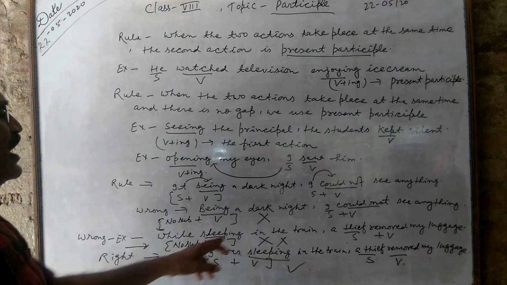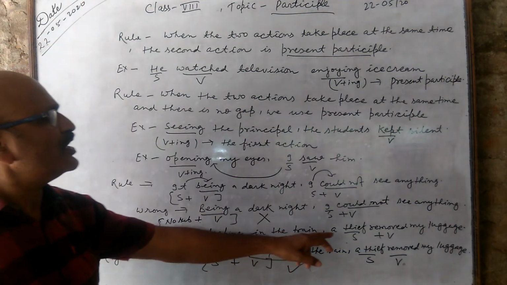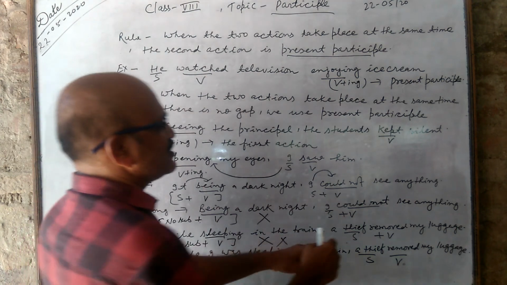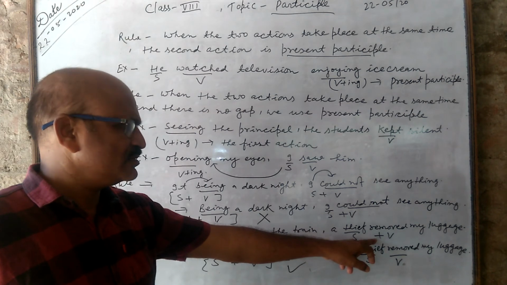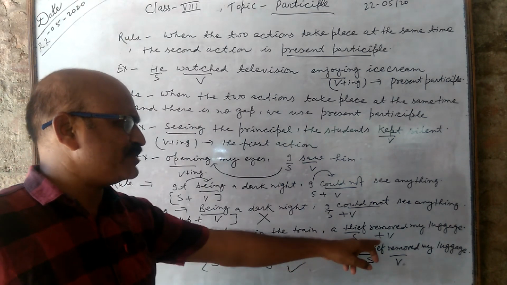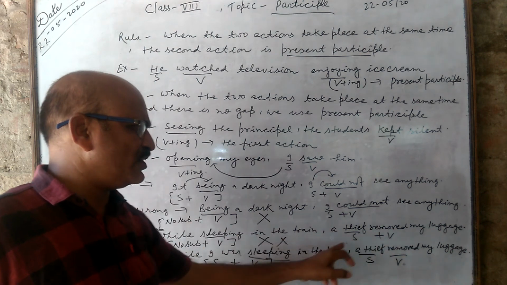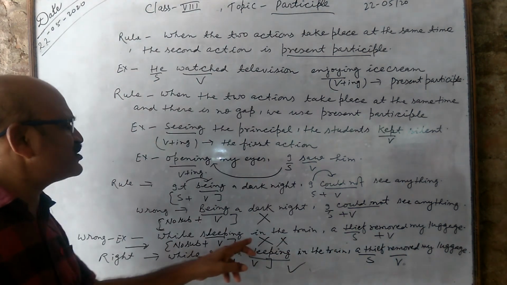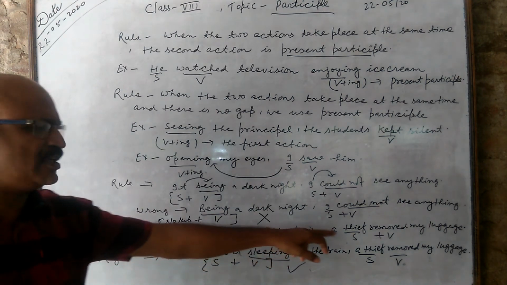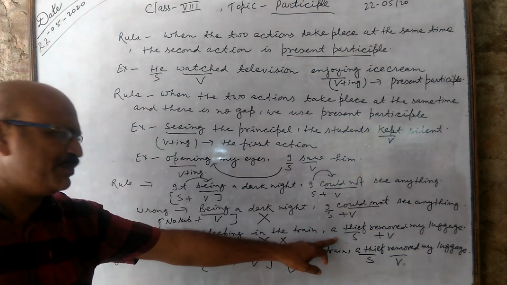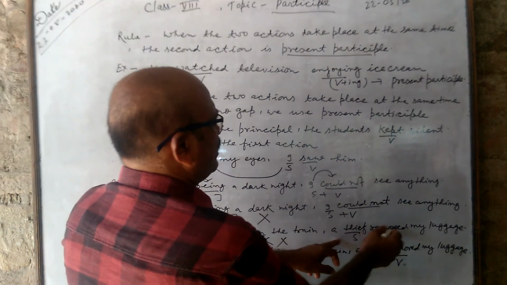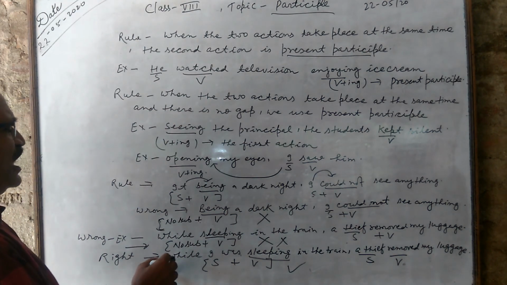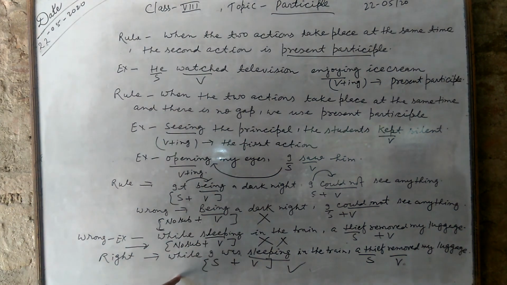Next example, while sleeping in the train, a thief removed my luggage. Subject is thief here and removed is verb here. Who removed? A thief removed. Subject plus verb, removed has been used for the thief. But while sleeping, who was sleeping? The thief was sleeping? Not. I was sleeping. So sleeping must take subject. You will have to write, while I was sleeping in the train, a thief removed my luggage.